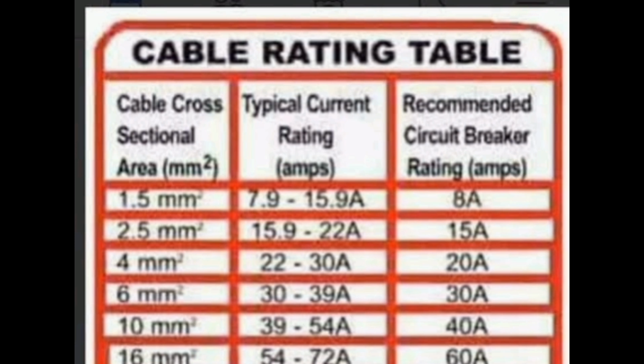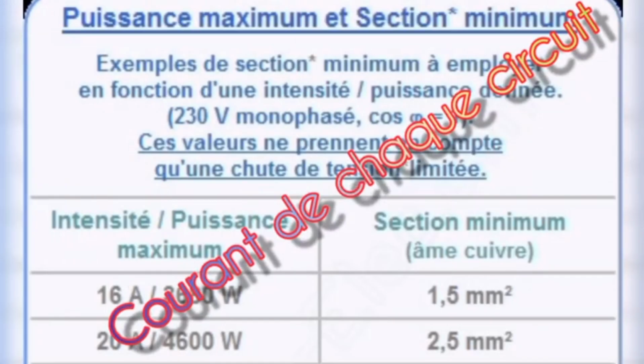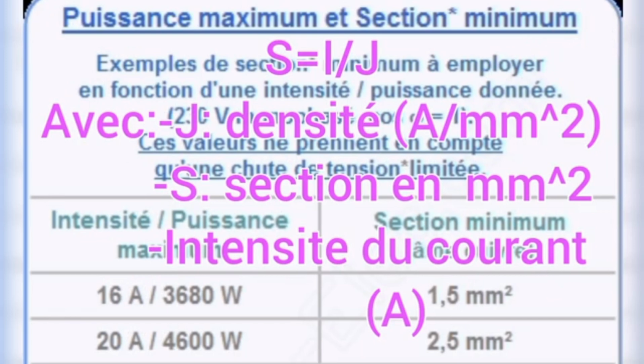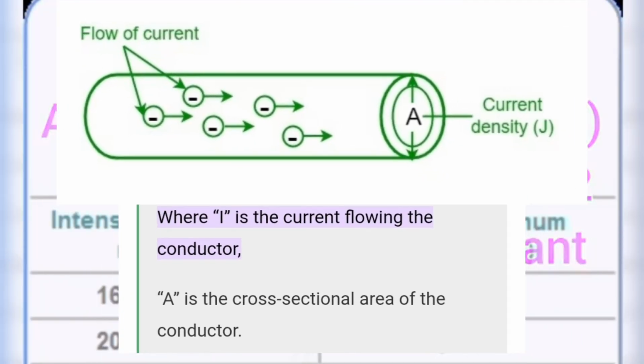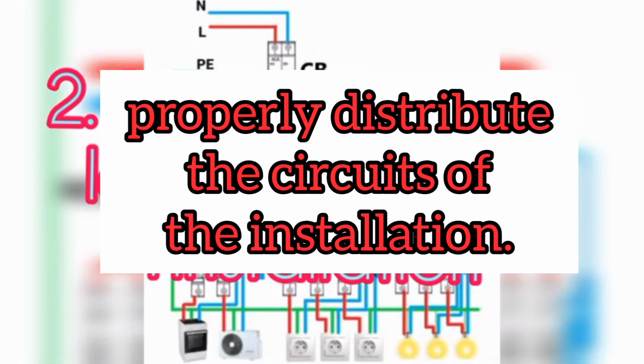We can now use the table which indicates the appropriate section to use for the installation conductors, the main element being the intensity of the current that each circuit will consume. From this, we can calculate the section using the density formula or use a table to determine the sizing section of the installation.